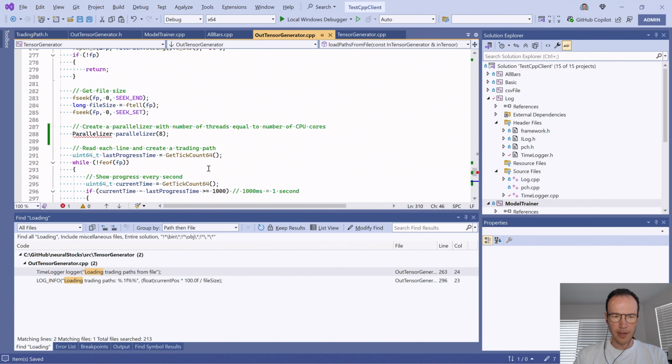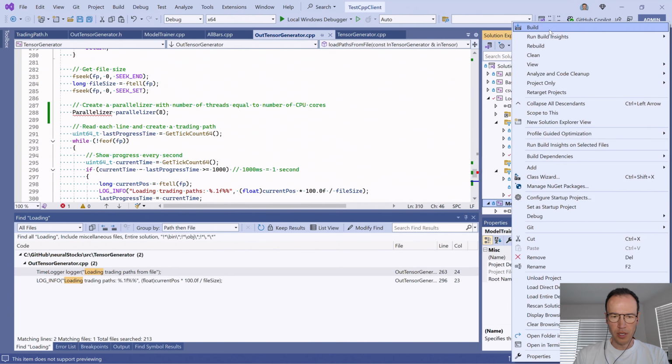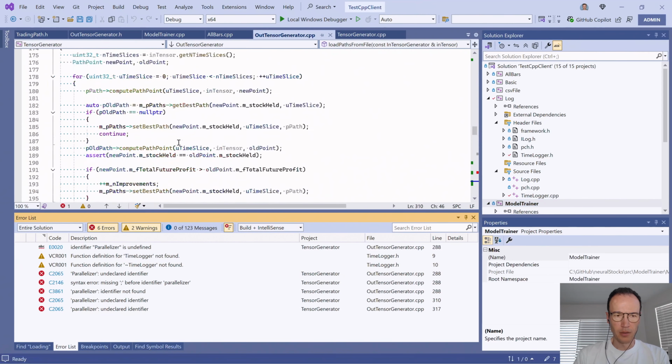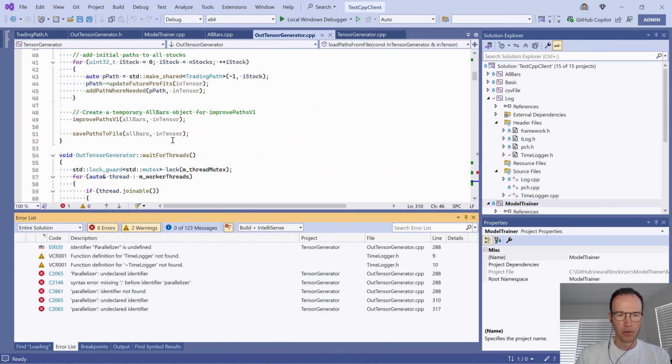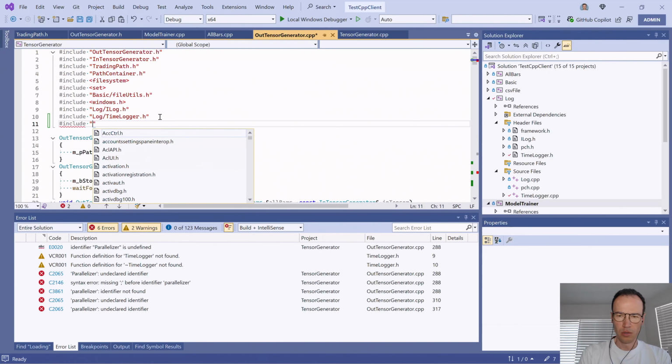Let's see, so it added, right? And now it will not build because I don't have an include here. So let's add include basic parallelizer H.